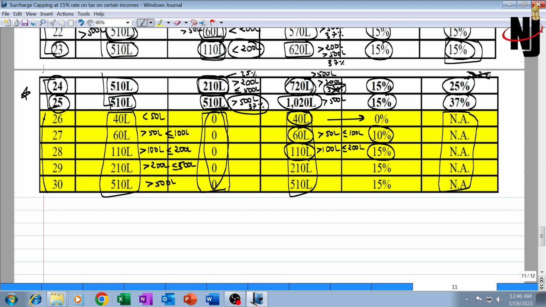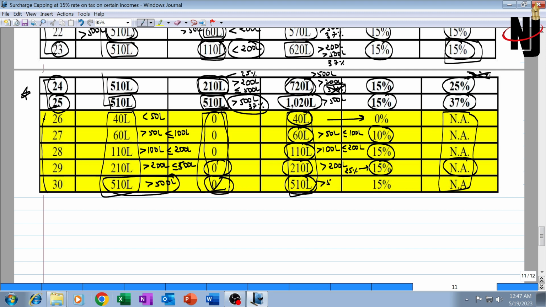Right? Now in this illustration, the total income is more than 2 crore, but there is no normal income. Surcharge on tax on normal income is not applicable. The entire income comprises special income, and therefore instead of the surcharge rate being 25%, the surcharge rate will be kept at 15%. And the last illustration: special income is greater than 5 crore, normal income is 0, so total income is also greater than 5 crore.